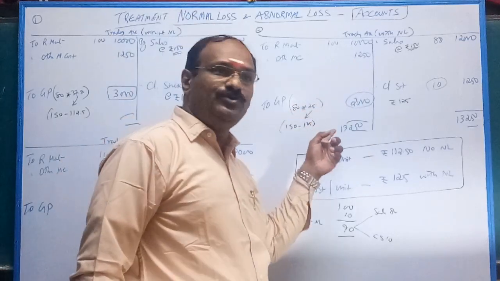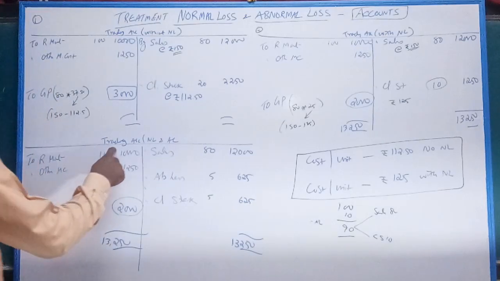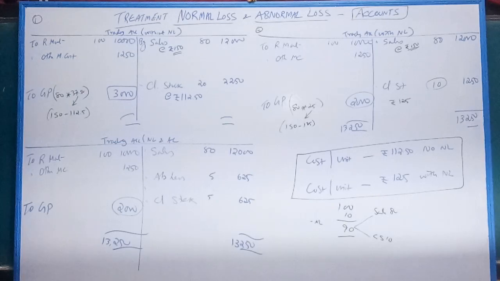Normal loss should be charged into gross profit. That's all. Come to the next example. Third example: trading account with normal loss, with abnormal loss.